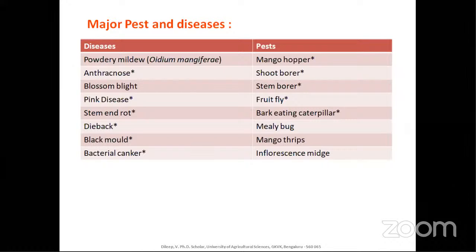Pink disease is Corticium salmonicolor, or Pellicularia salmonicolor, and similarly stem end rot. Only the important ones, please note down; all diseases and pests are not necessary. The important pests are mango hopper, shoot borer, stem borer, fruit fly, and bark eating caterpillar. And mealybugs, thrips and all will be common.